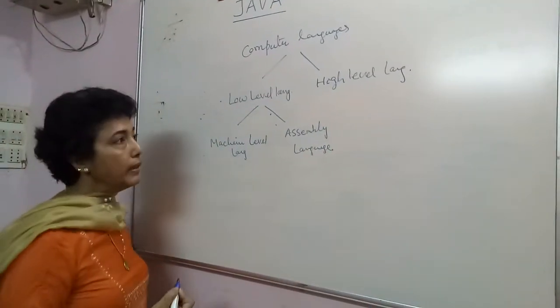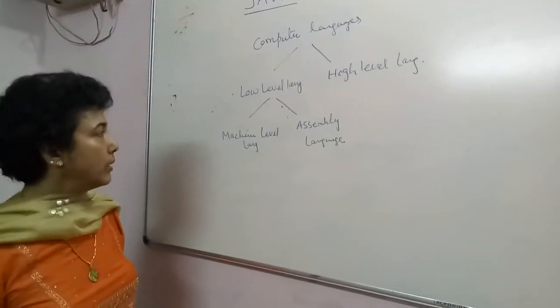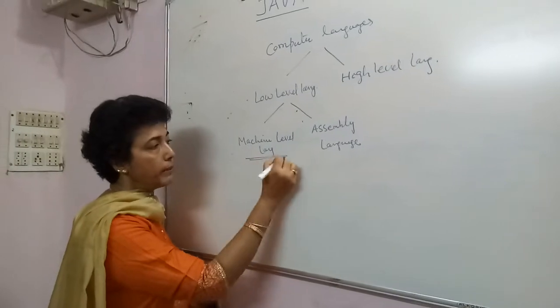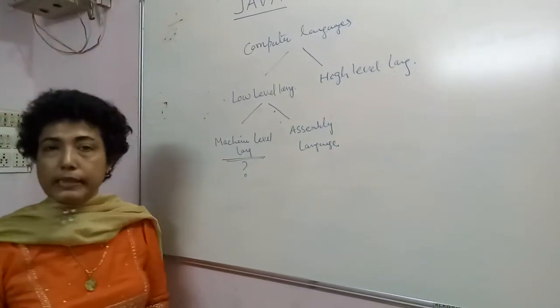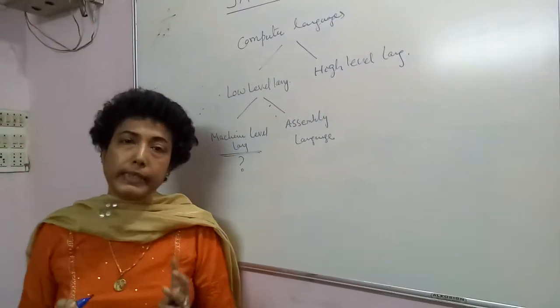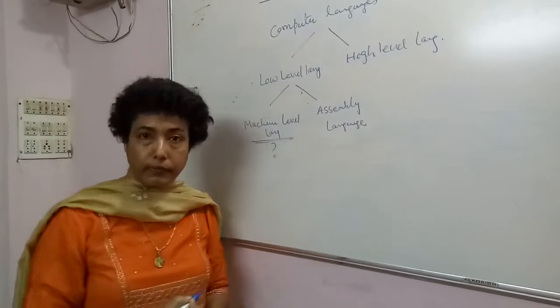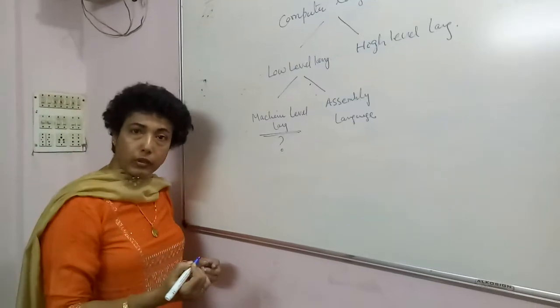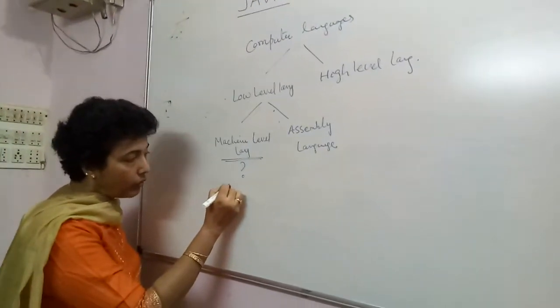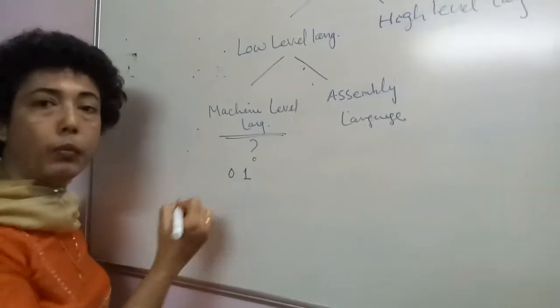Now let us understand these one after the other. First we will talk about machine level language. What is machine level language? Machine level language is the language of the computer system itself. It consists of instructions made of zeros and ones.